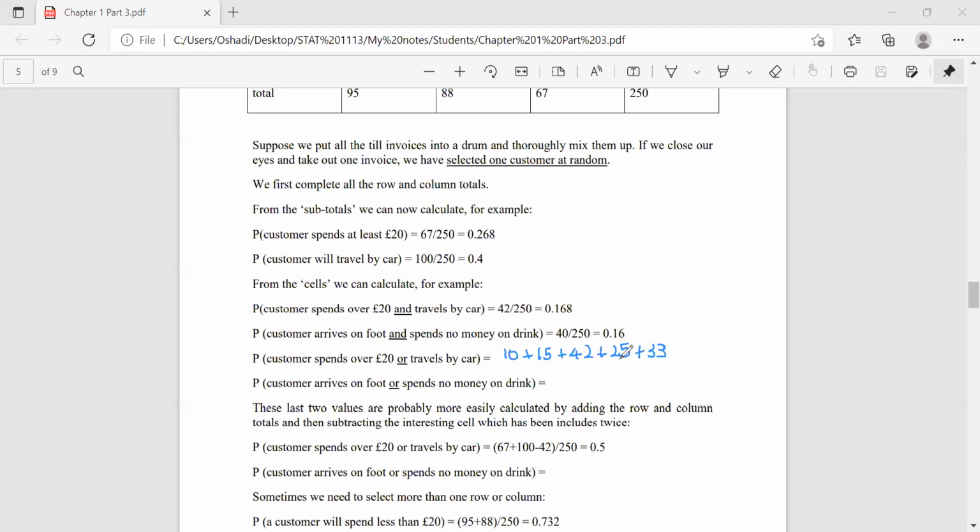So the 42 appears once, so therefore we are not adding that one again, over 250. So the answer is 0.16.